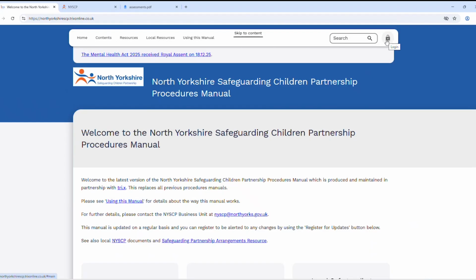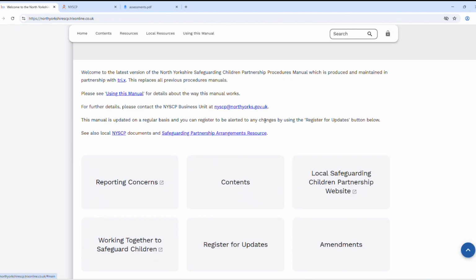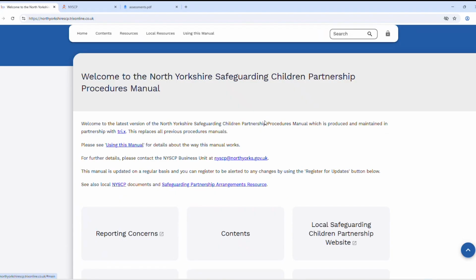From a managerial perspective, there is a portal area where you can gain access by allowing us an email address and username details, and we can contact you directly to support you with training or any advice and support to upload those documents. The portal area also hosts reading tasks, and data can be extracted to see who's read and understood the procedures that have been allocated. That's more from a managerial perspective than a practitioner perspective, and that's something that we can do demonstrations on and offer further support on.